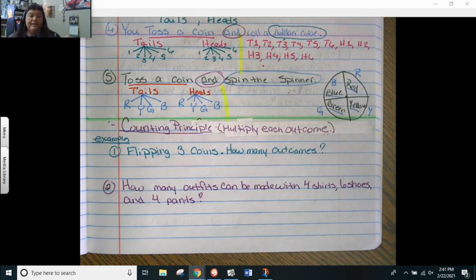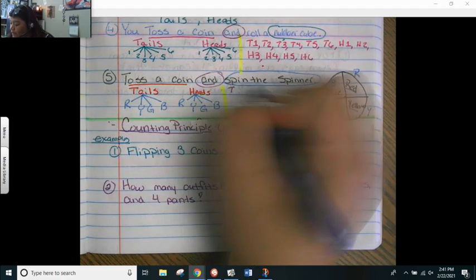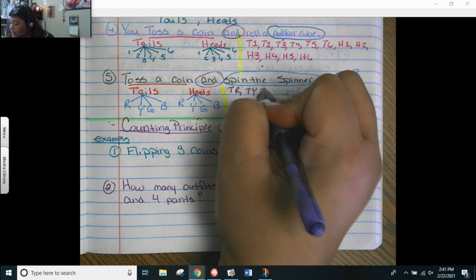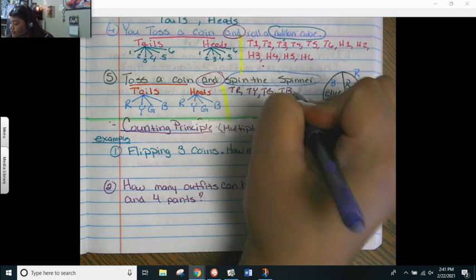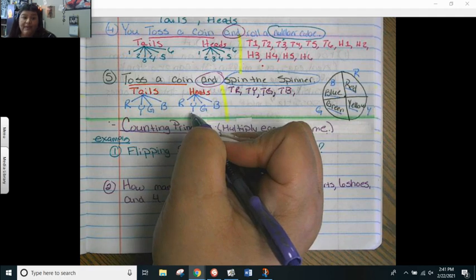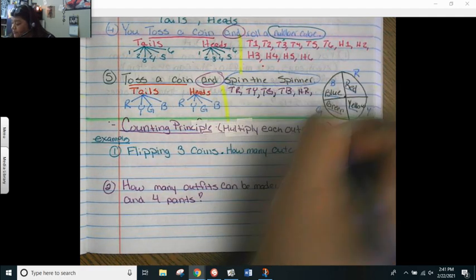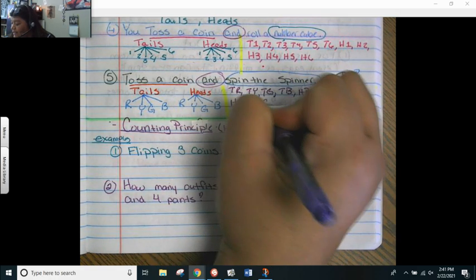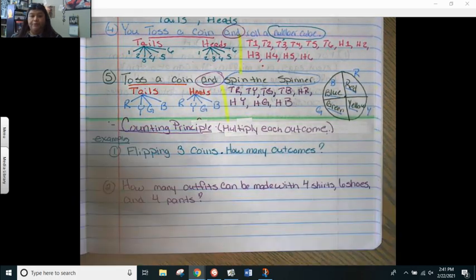Again, I'm going to use T for tails and H for heads. So it's going to go like this. I can get tails and red. I can get tails and yellow, tails and green, tails and blue. Same thing, but now it's heads, okay? I can have heads and red, heads and yellow, heads and green, and heads and blue.